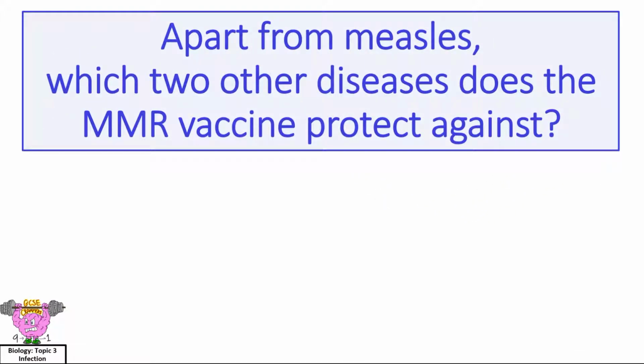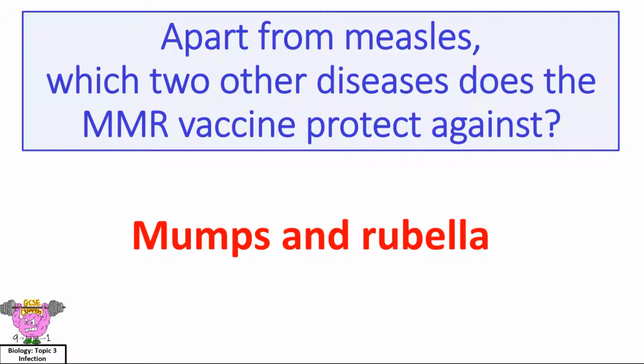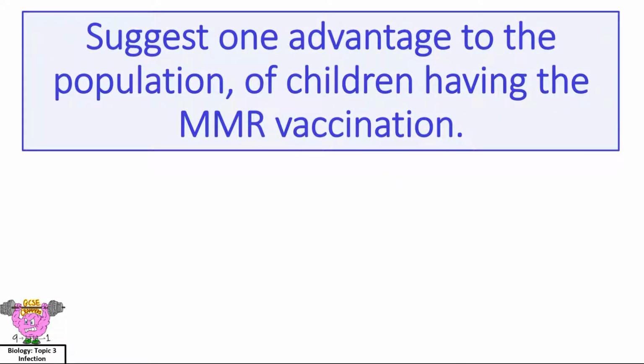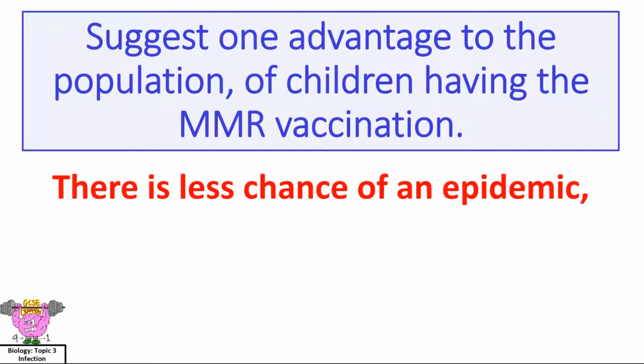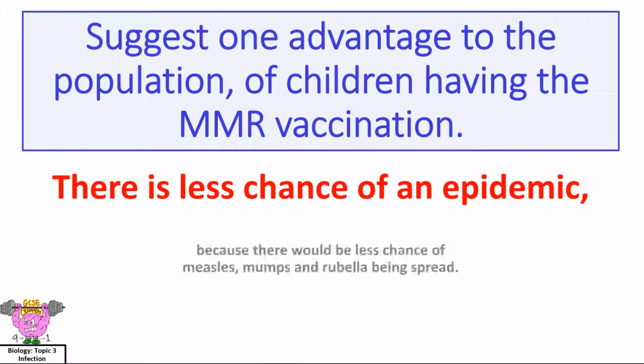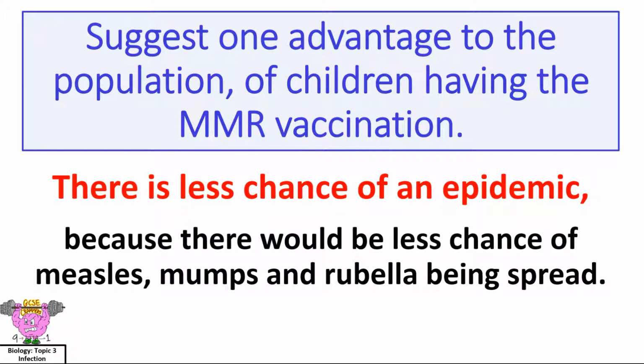Apart from measles, which two other diseases does the MMR vaccine protect against? Mumps and rubella. Suggest one advantage to the population of children having the MMR vaccination. There is less chance of an epidemic, because there would be less chance of measles, mumps and rubella being spread.